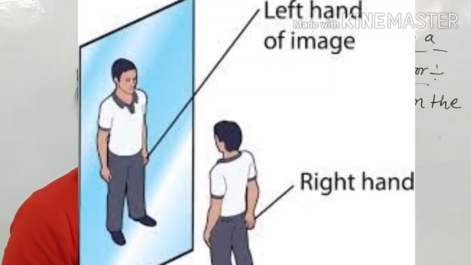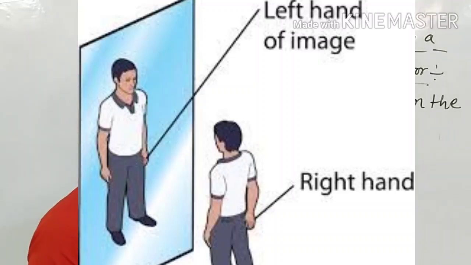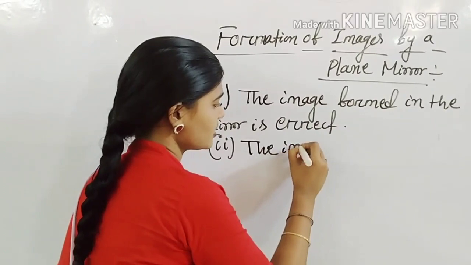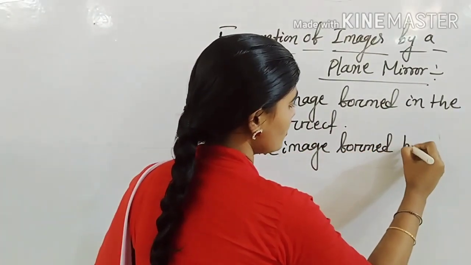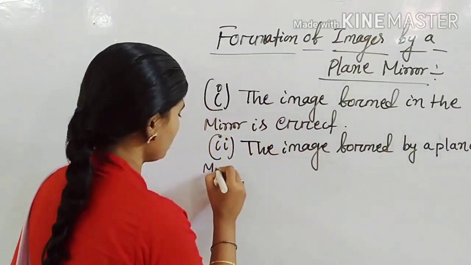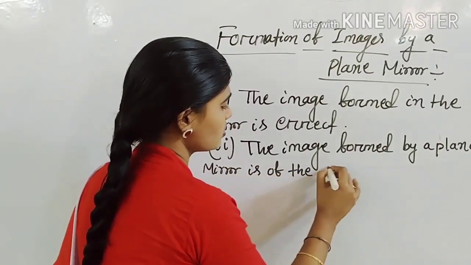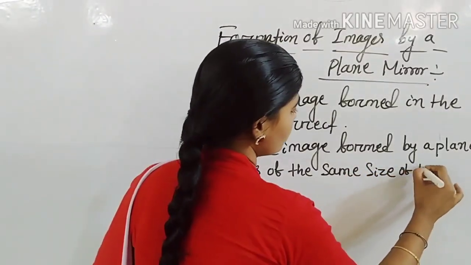The image formed by a plane mirror is of the same size as the object. Here is a picture. Here is the image formed by a plane mirror, and this is of the same size as the object. So in the second point you will write that the image formed by a plane mirror is of the same size as the object.